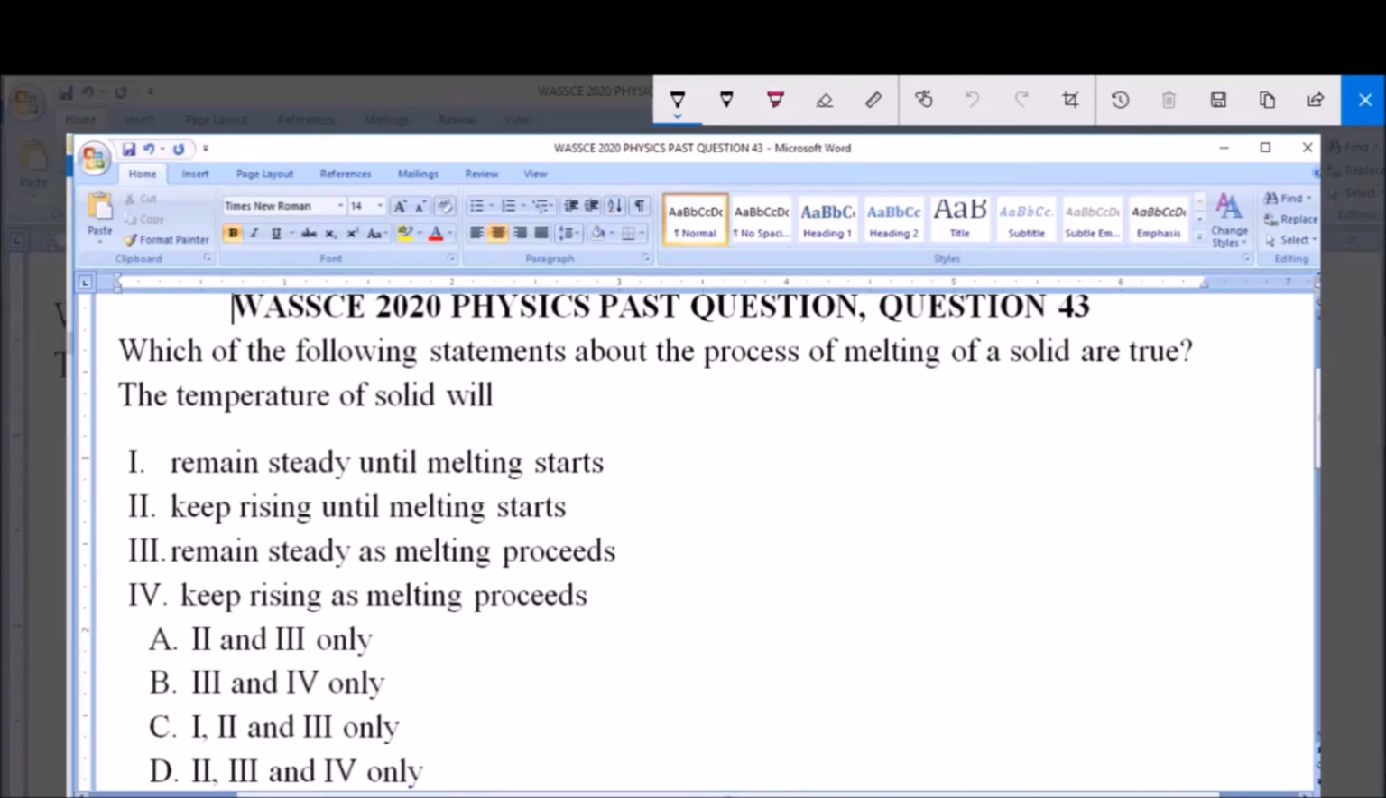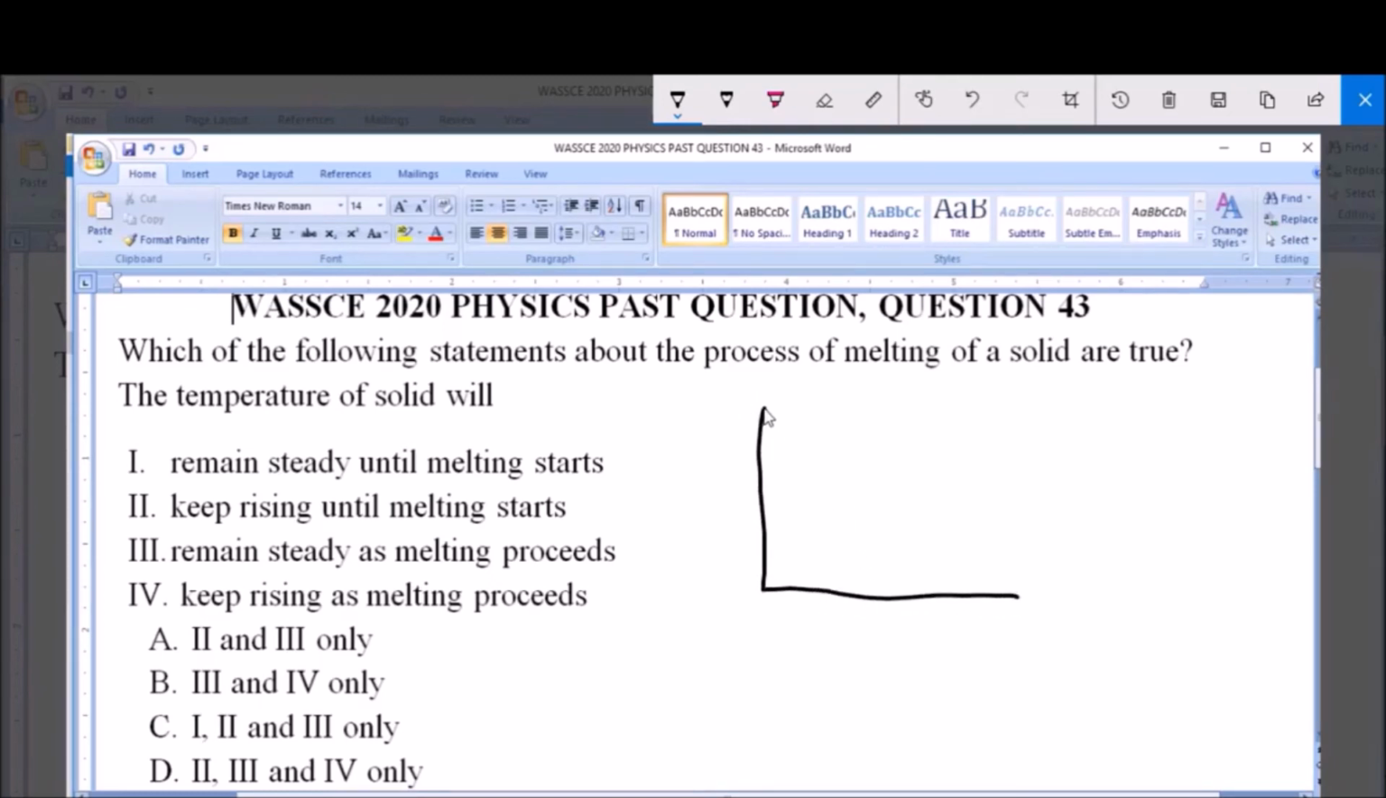And that is it. Now option A says 2 and 3 are correct. Option B says 3 and 4 only are correct. Option C says 1, 2 and 3 only are correct, and option D says 2, 3 and 4 only are correct. Now, when heat is applied to a solid, certain changes occur, but before these changes occur, there must be an increase in temperature in this solid.